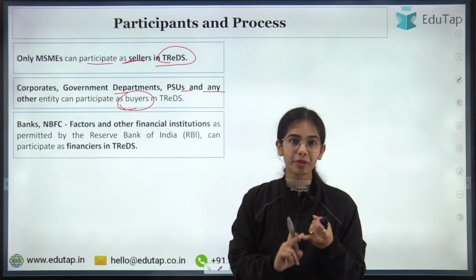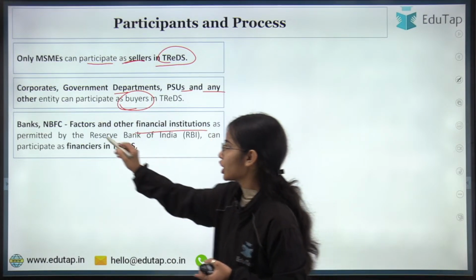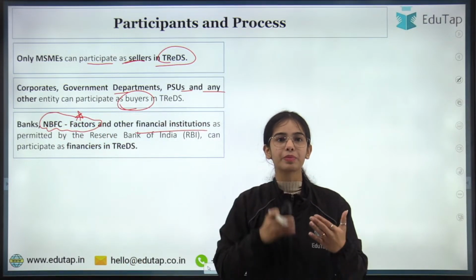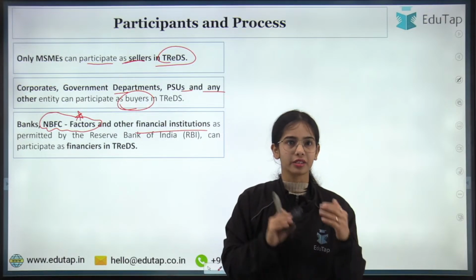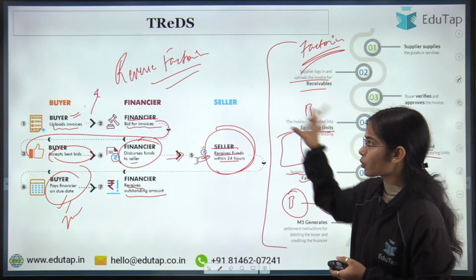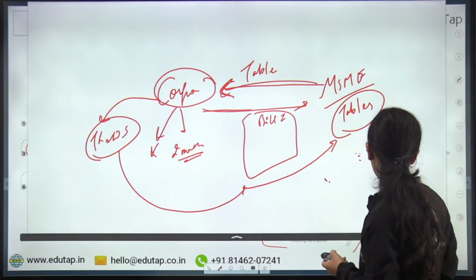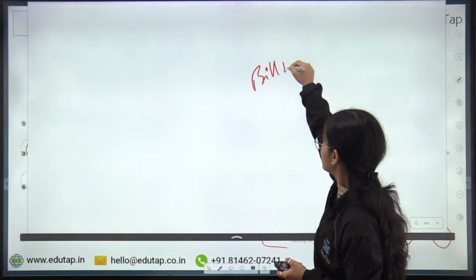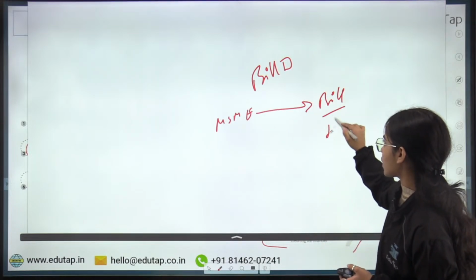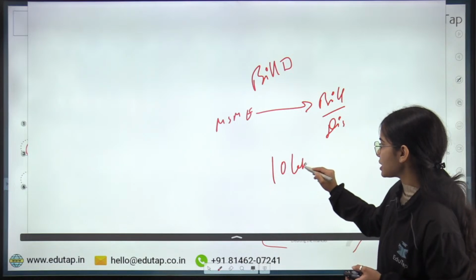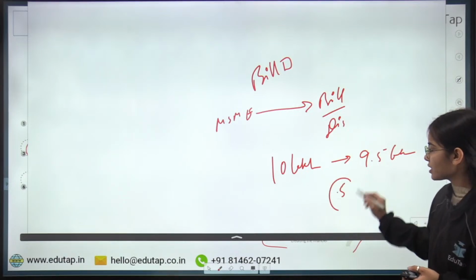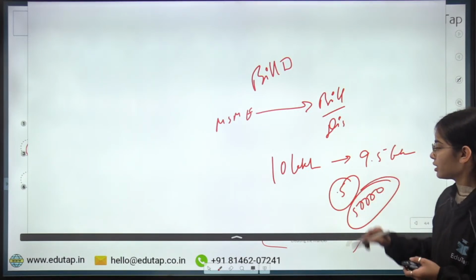Okay, banks, NBFC factors and other financial institutions. So NBFC factors, you can understand that these are the NBFCs that are in the business of factoring or reverse factoring. They are in the business of bill discounting. Okay, this is the bill discounting process that is happening. I hope you know bill discounting, that the MSME or the buyer is giving the bill and this bill is discounted. Let's say the bill is of 10 lakh rupees and the seller is getting 9.5 lakh rupees. That means 0.5, that is 50,000 rupees is going to the